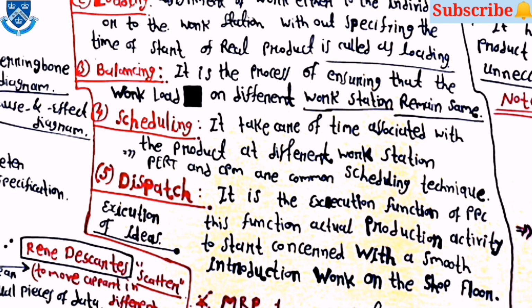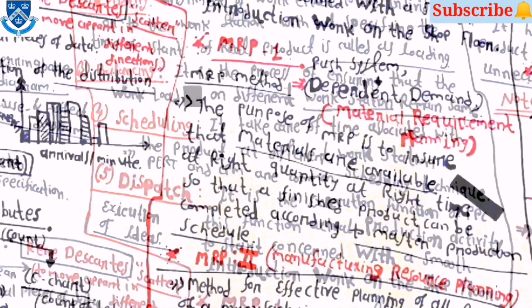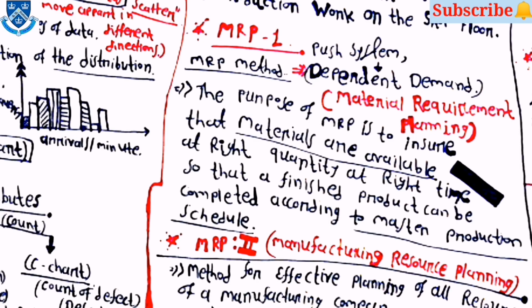Then dispatch is the execution function of PPC. This function causes actual production activity to start, concerned with a smooth introduction of work on the shop floor. Basically, it is the execution of the ideas. MRP1 and MRP2 methods are there. First one is MRP1, which is the method for material requirement planning, and it is a push system and dependent on the demand.